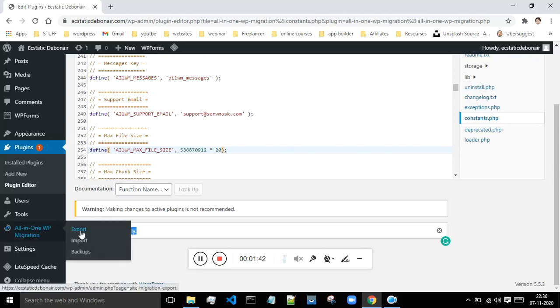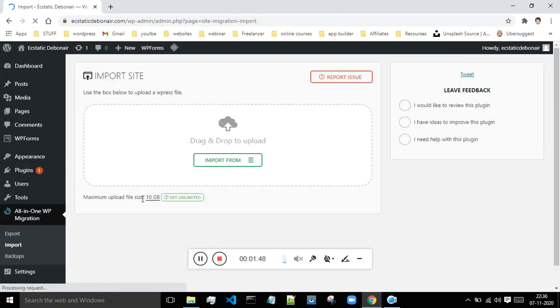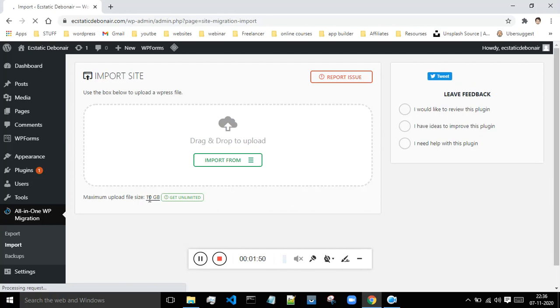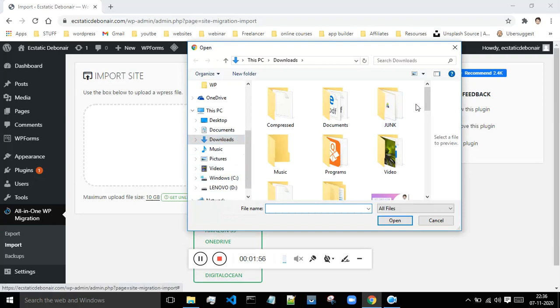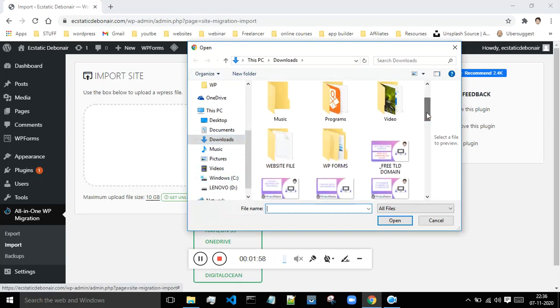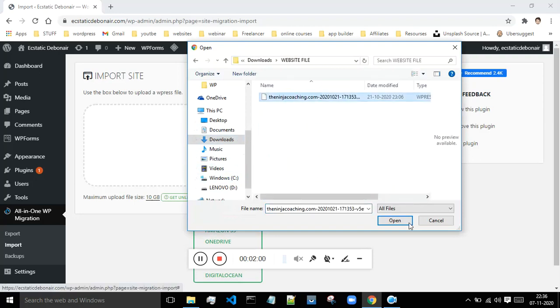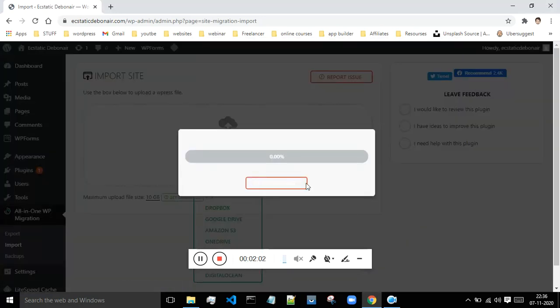Then just go to this import option over here, and now you will see this value of 10 GB. Okay, so now you just have to click on this import file, click on this file, and currently my file is present inside of this. I will just select this file, and it will upload it.